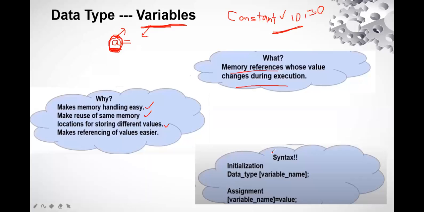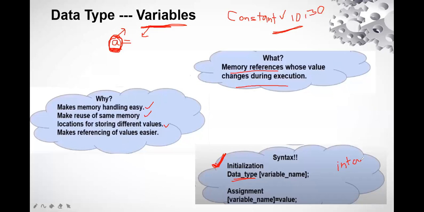Now we are going to see the syntax for this in C++, right? There are two things. One is initializing. Initializing means I am taking a name of the variable and I am defining which type of value it is going to store, right? So I'm going to define the data type, let us say integer. So int and the name of the variable. Let's say I'm defining int A.